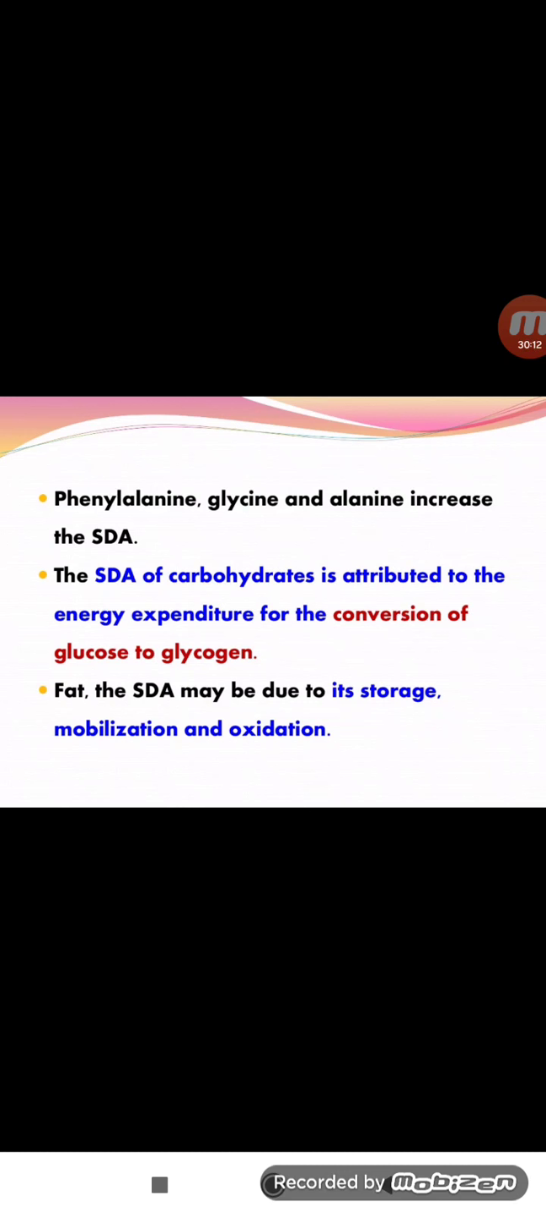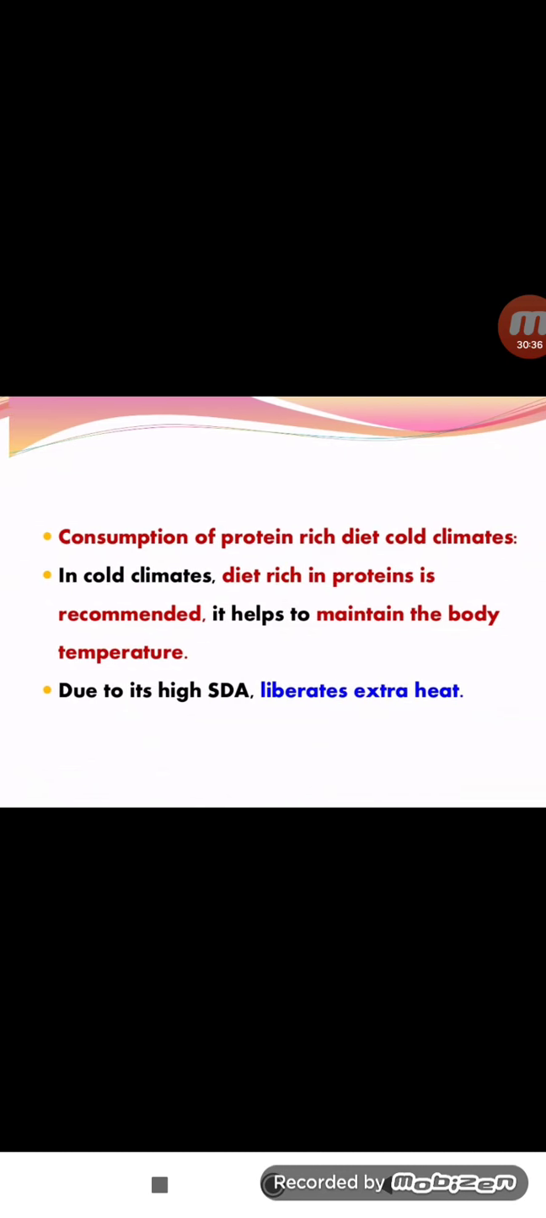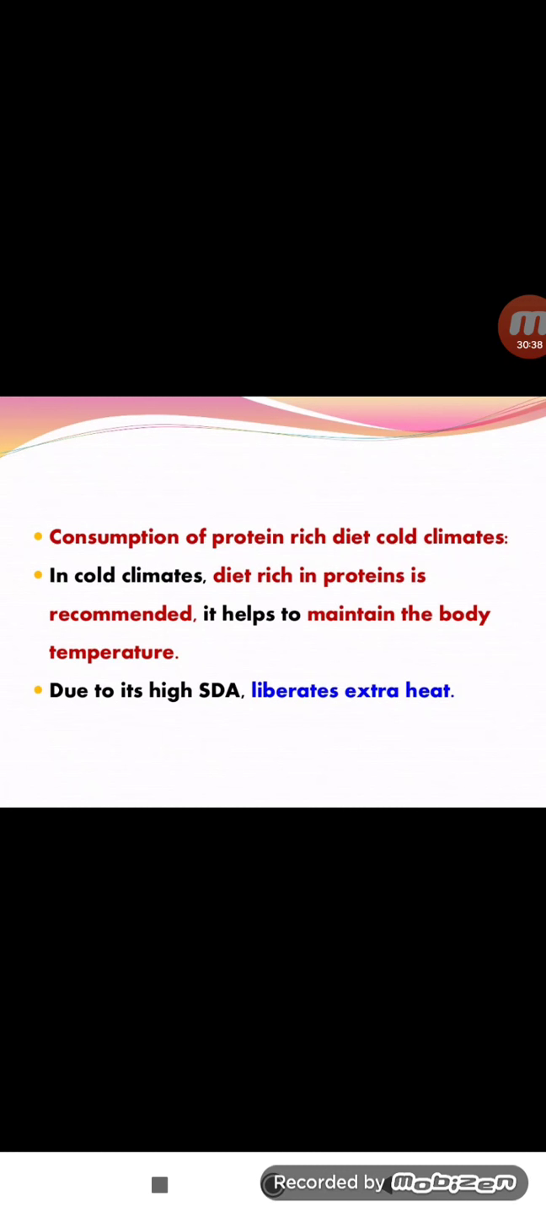And the SDA of carbohydrates is attributed to the energy expenditure of the conversion of glucose to glycogen. It means that when an extra amount of glucose molecules is present in the body, glucose is converted to glycogen. The glycogen is stored in the liver. We already discussed this topic in carbohydrates. The SDA of fat may be due to storage, metabolism, and oxidation, and consumption of a protein rich diet in cold climates.